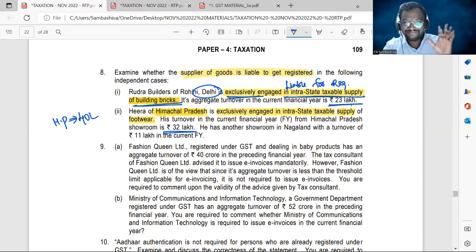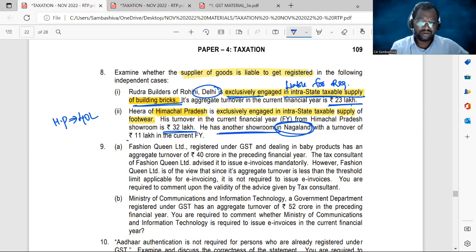Wait. Go through the entire question. Don't jump into an immediate conclusion. Read the entire question carefully. He has another showroom in Nagaland, which is a specified category state, with a turnover of 11 lakhs in the current financial year. So for Nagaland, what is the threshold limit, Amma? The threshold limit applicable for Nagaland is 10 lakhs rupees. Just now we have seen.